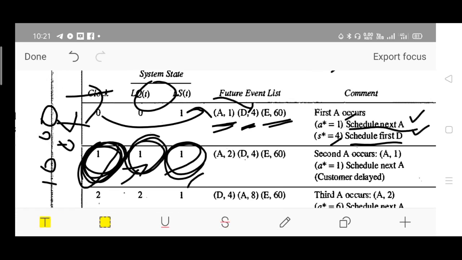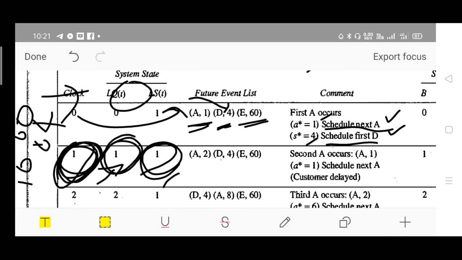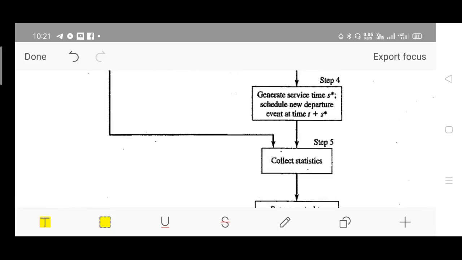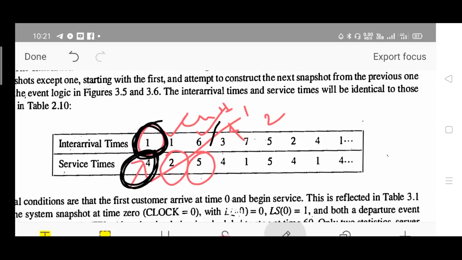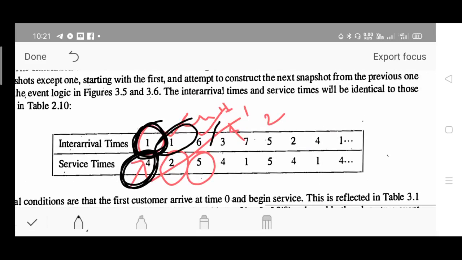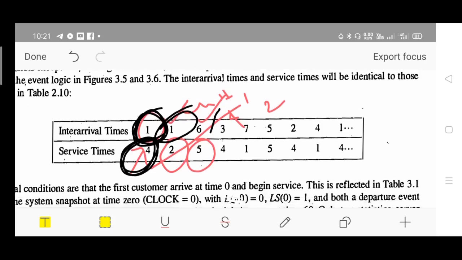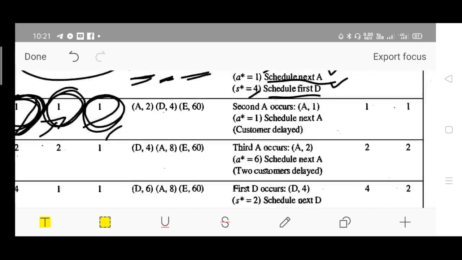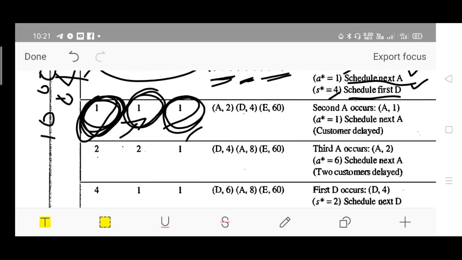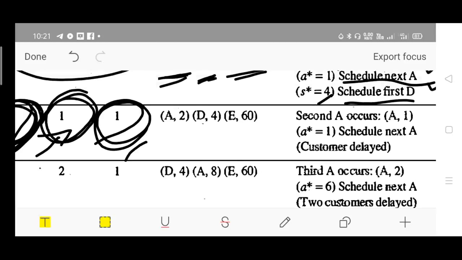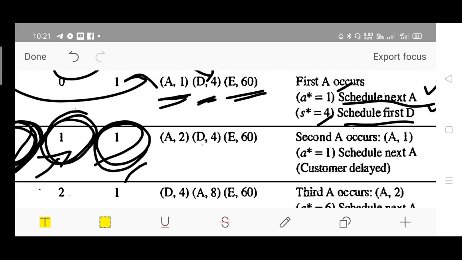Next, again 3 types of events to be listed. A2, the second arrival. The second arrival occurs after 1 minute, right? See, there is an inter-arrival time given, 1 again. The time between the second and third customer is 1 minute, isn't it? So the next arrival takes place at what time?